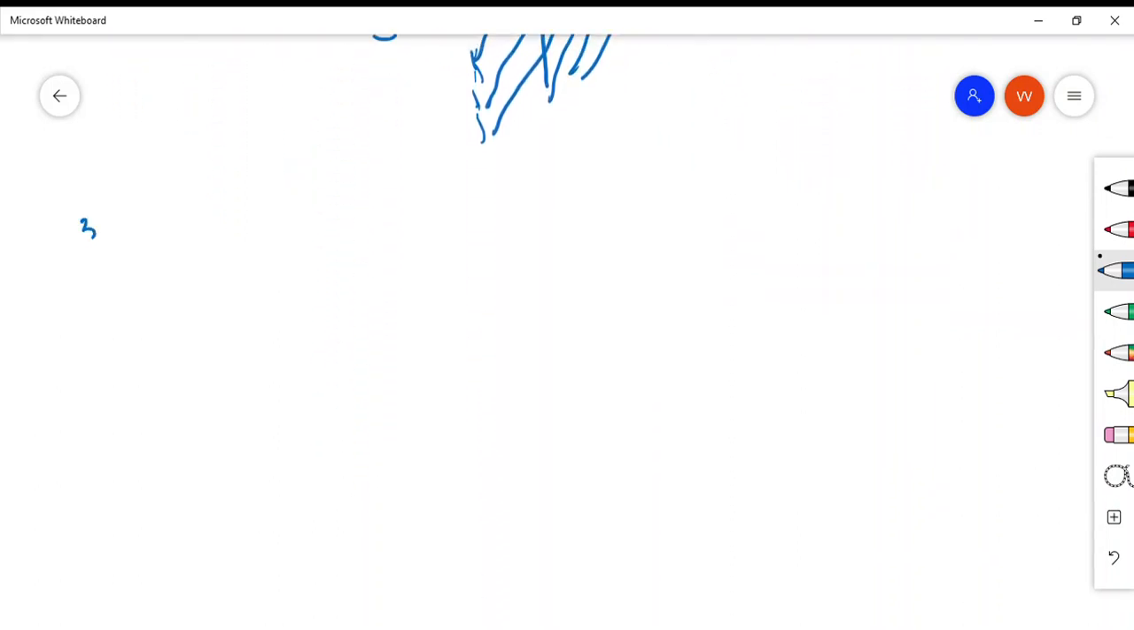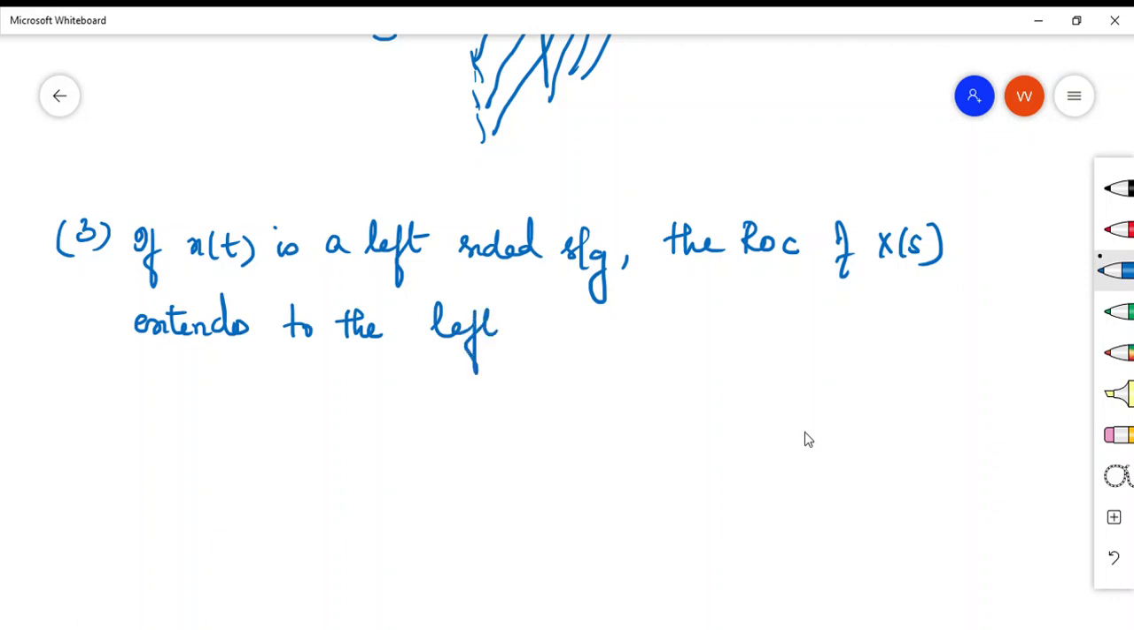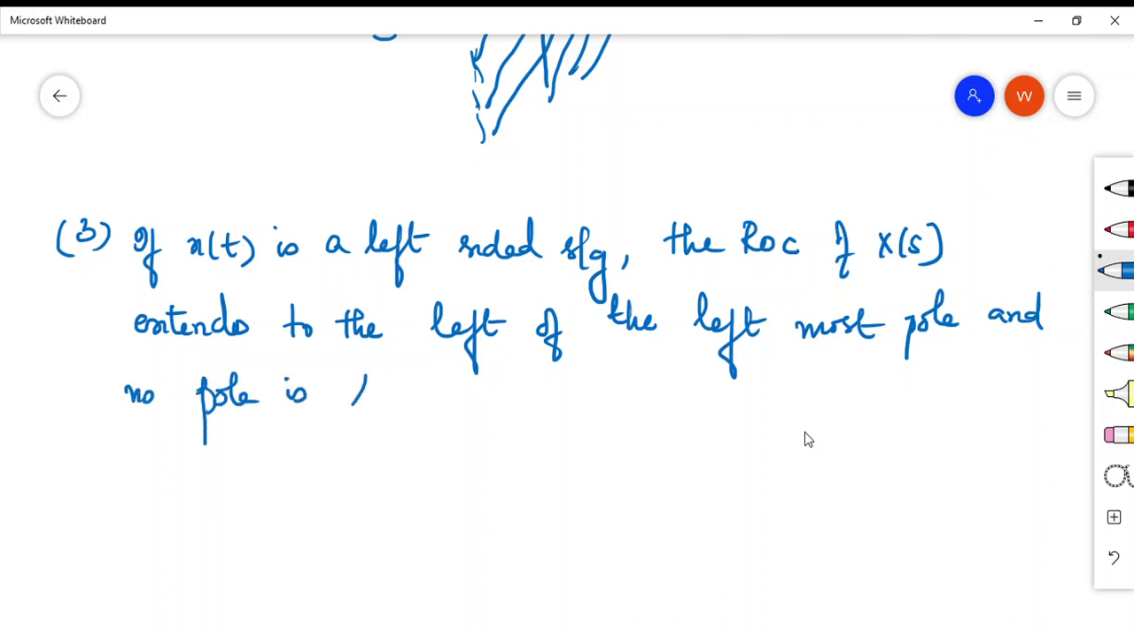Third property: if x of t is a left-sided signal, the ROC of X of s extends to the left of the leftmost pole, and no pole is located inside the ROC.